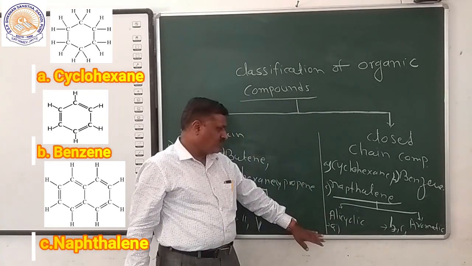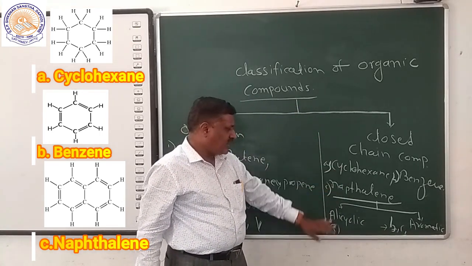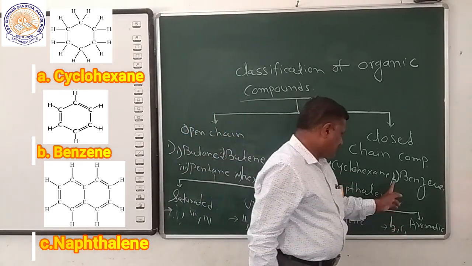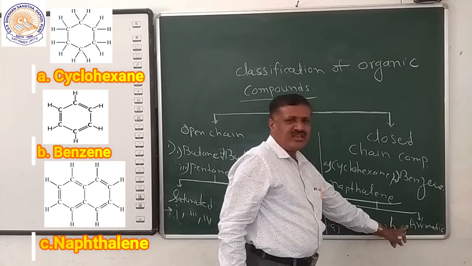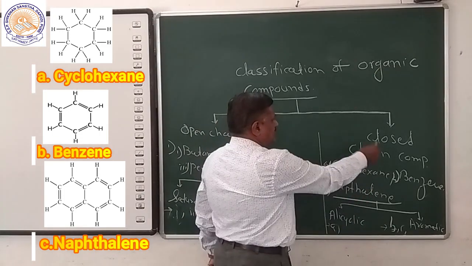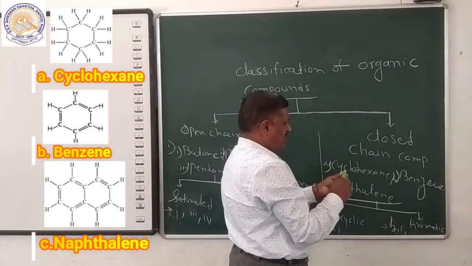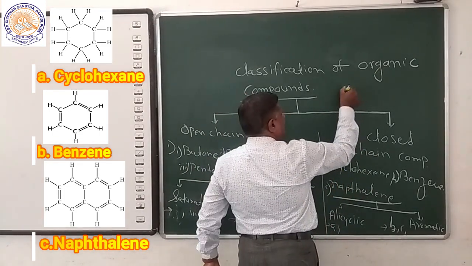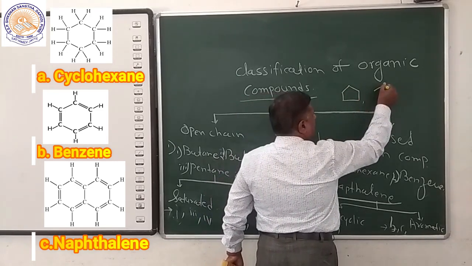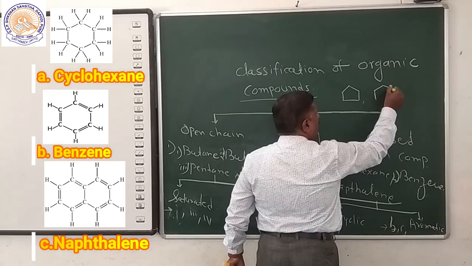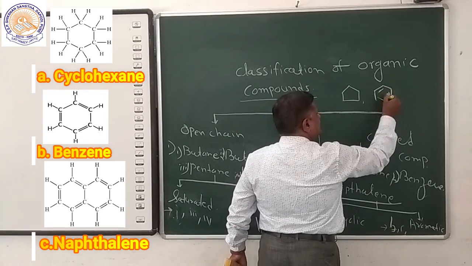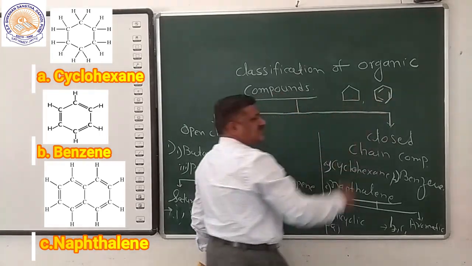For alicyclic compounds, I abbreviated a small a as the example, that is cyclohexane, and for aromatic compounds, compounds b and c are the aromatic compounds. We want the structures of closed compounds in this way: cyclopentane we can write in this fashion. This is cyclopentane, and benzene, having alternate double bonds, is an aromatic compound. This is benzene and this is cyclopentane.